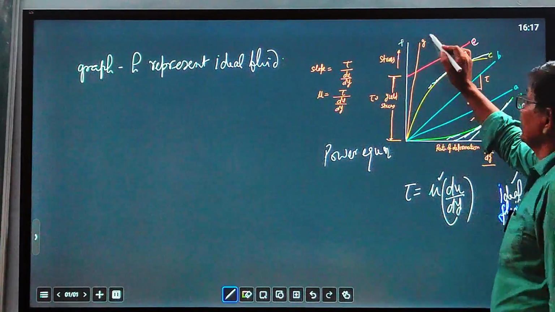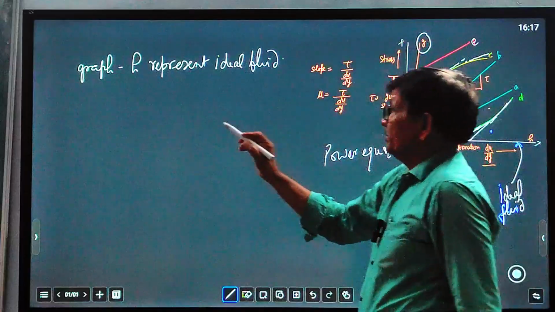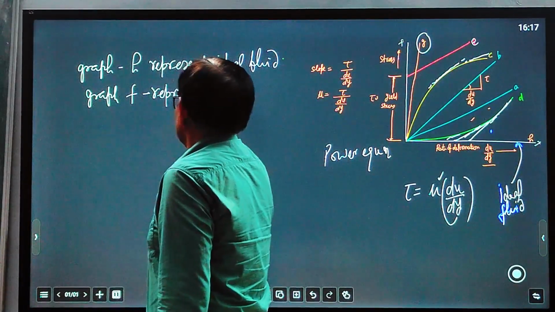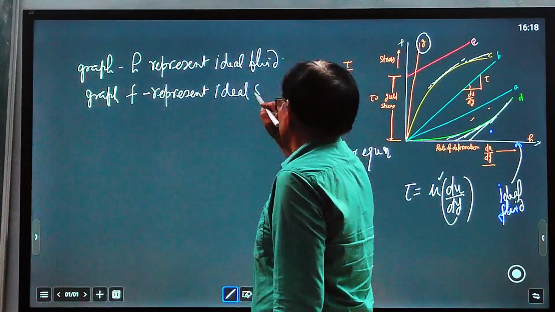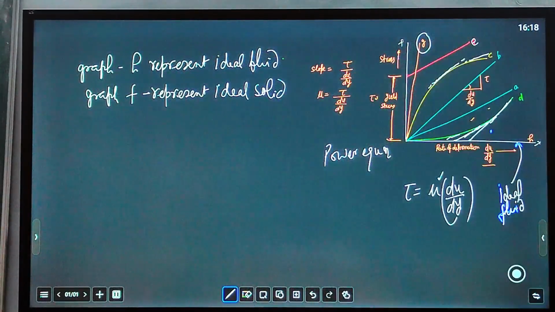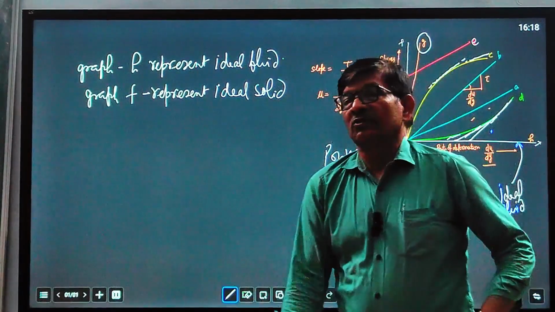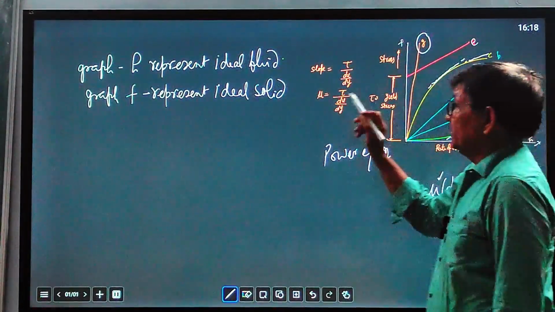Graph F represents ideal solid, meaning howsoever big a stress you apply, there will be no strain. That is an ideal solid.